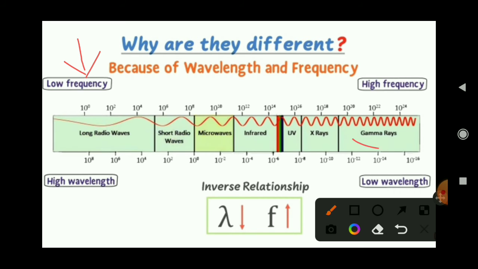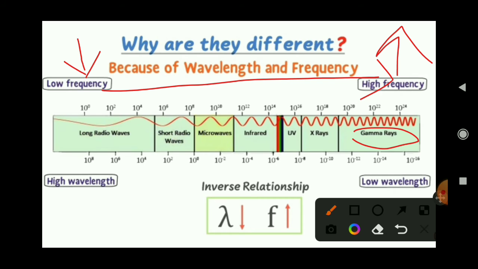And the gamma rays have very high frequency, but they have low wavelengths. So you can see it goes descending in wavelength and ascending in frequency. Low frequency in long waves and high frequency in gamma rays. High wavelength in long radio waves and low wavelength in gamma rays. So this is the instance of wavelength and frequency in the electromagnetic spectrum.